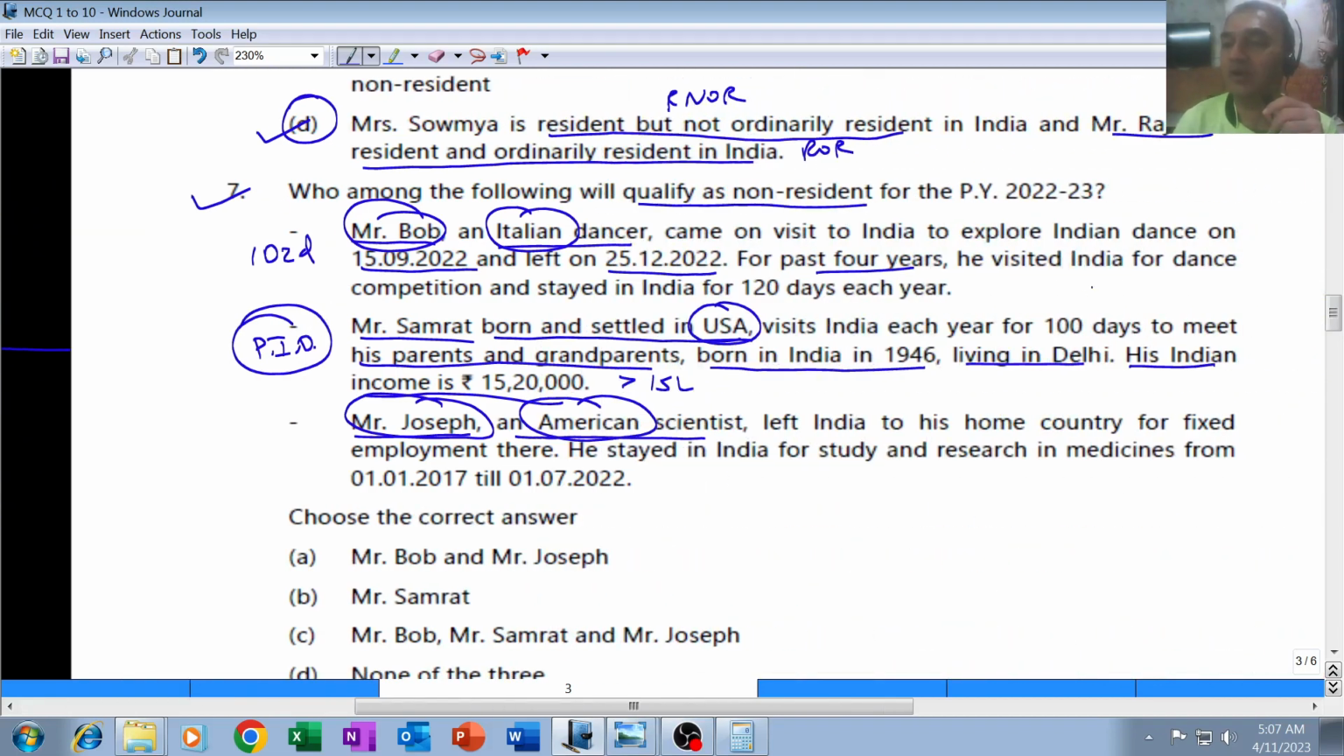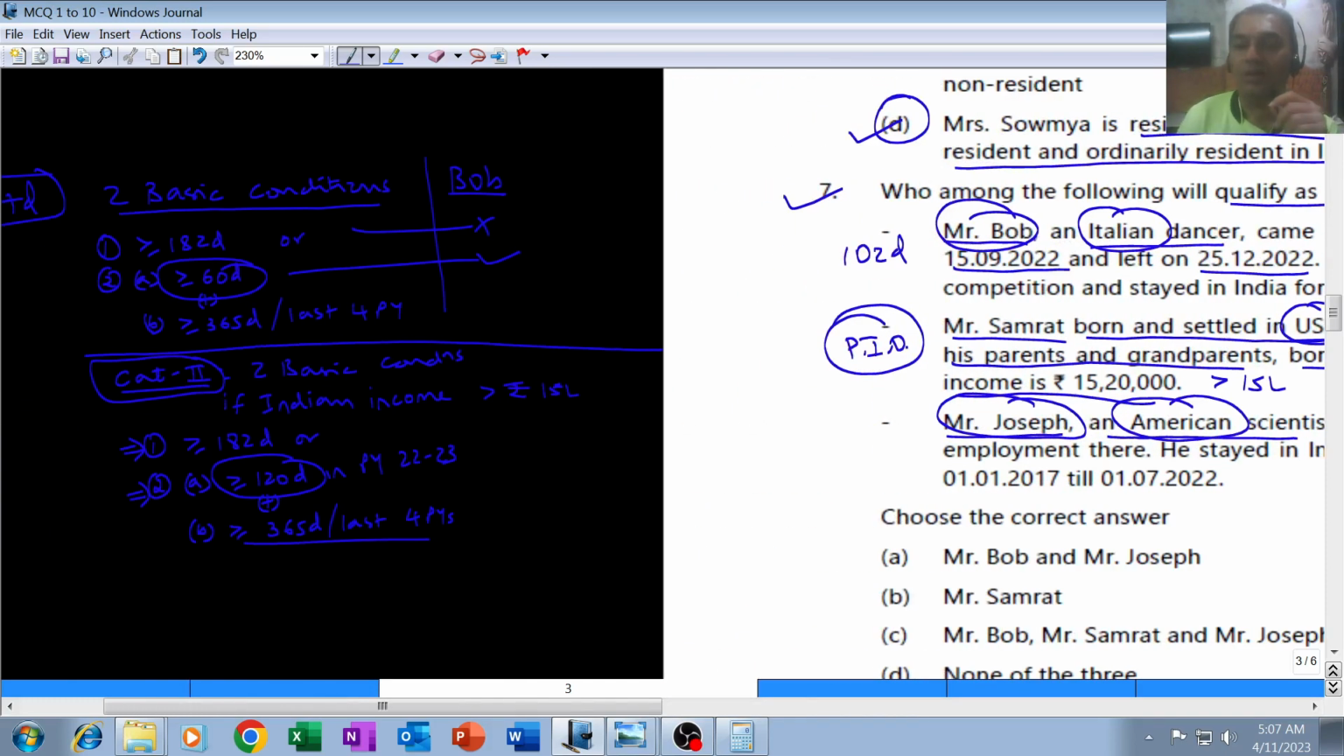For the past 4 years, he visited India for a dance competition and stayed in India for 120 days each year. Into past 4 years is equal to 480 days. That means Bob is fulfilling second B also. That means Bob is fulfilling the second condition. That means Bob is resident. He is resident.